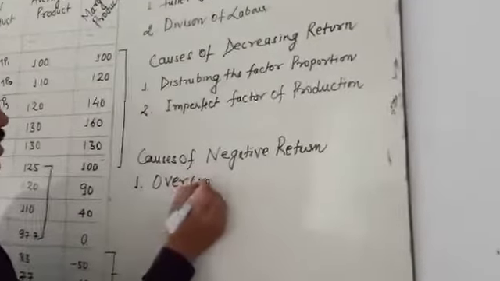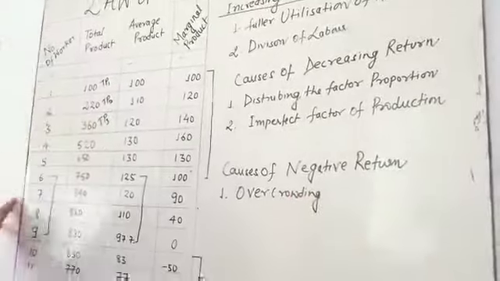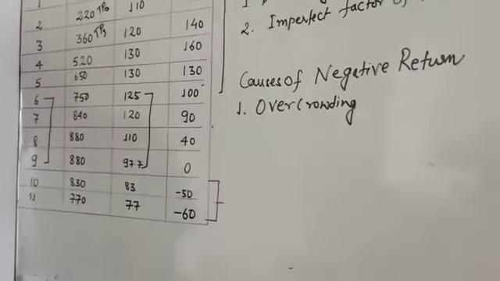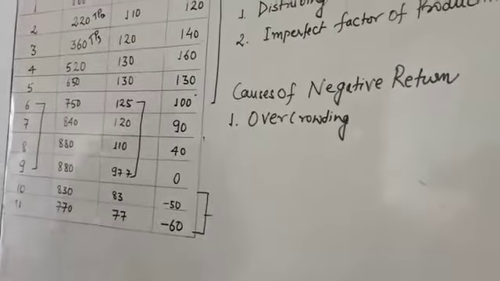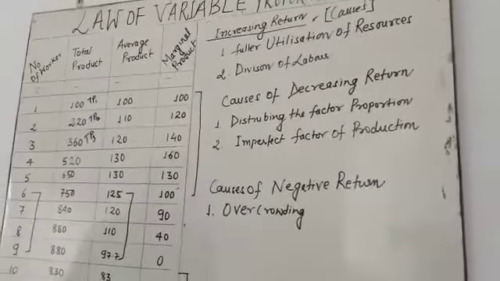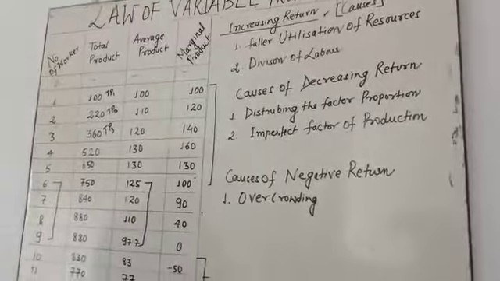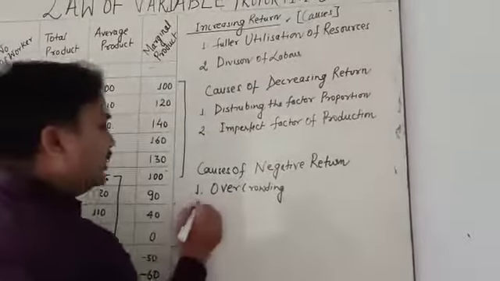Overcrowding means the number of workers is increased. You see that the number of labor increases. Simply, when the work is for 5 persons and you apply 10 or 15, that is a situation of overcrowding.